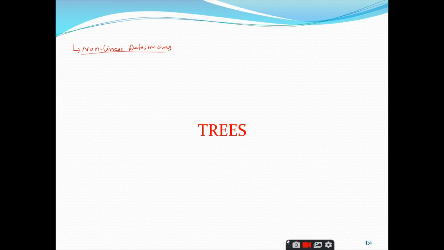Let us discuss the definition of trees in a later class, but before entering into the concept of trees, let me ask you one question. What is the use of an ordered array? What benefits will we get from ordered arrays? First of all, tell me what are ordered arrays? Arrays which are sorted, sir, in either ascending order or descending order. Right, the elements are in sorted order, either ascending or descending.